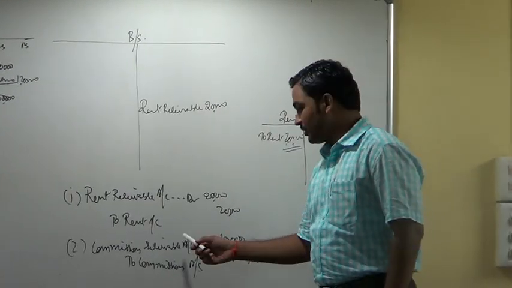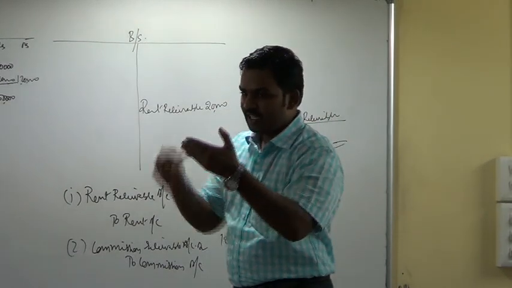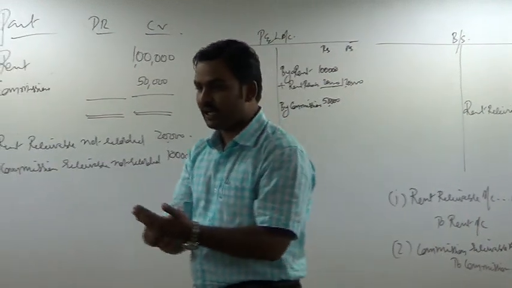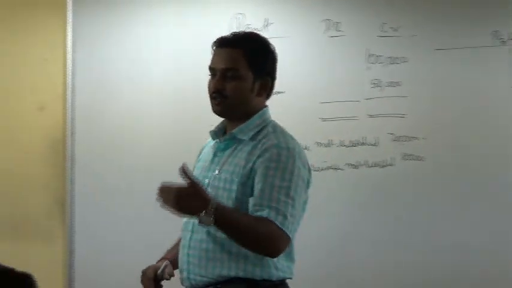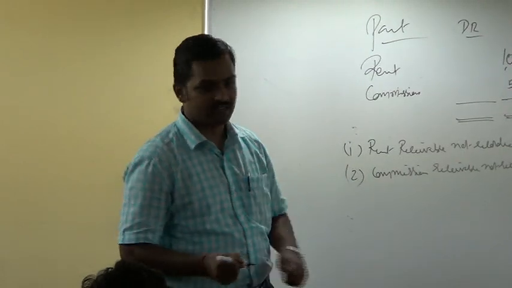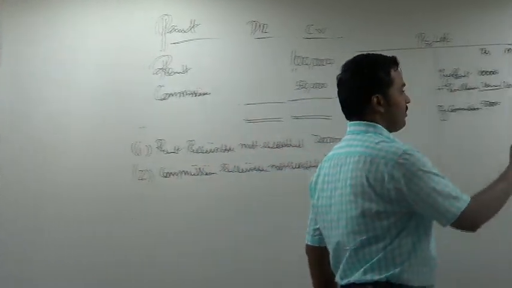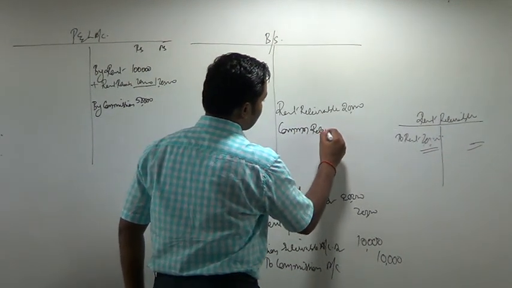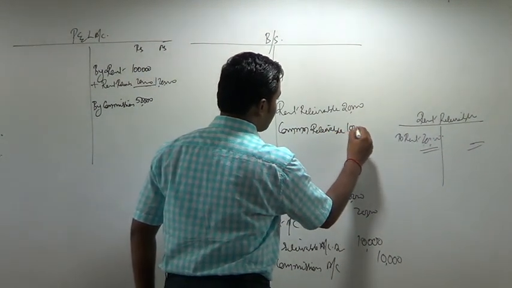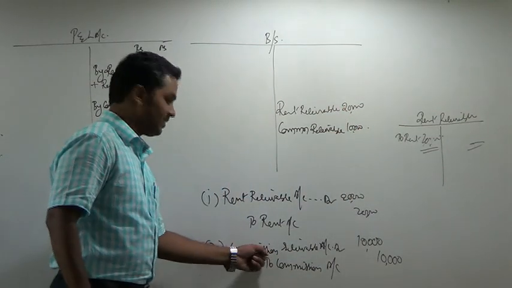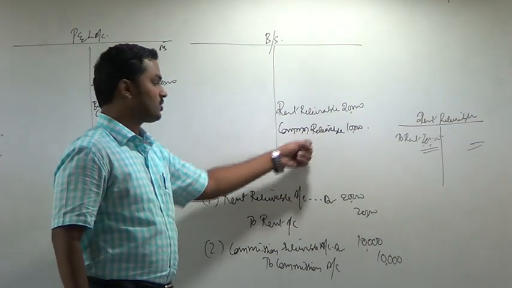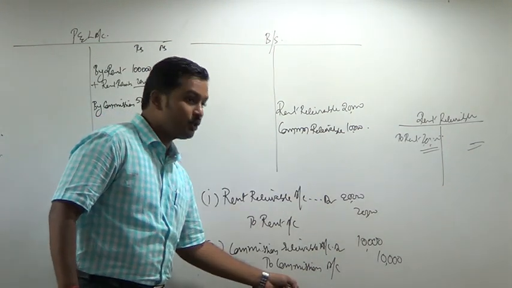Now because of this, what is going to happen? Because of this entry, commission receivable account will be opened, it will be debited, it will show a debit balance. It's a personal account showing debit balance. Hence it should be shown in the balance sheet asset side. So right here, commission receivable $10,000. First effect, commission receivable account will be debited, it will show debit balance, hence shown on the balance sheet asset side.